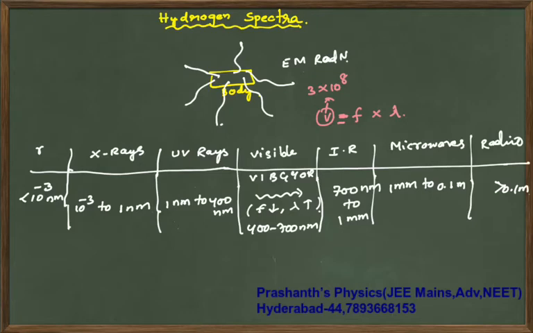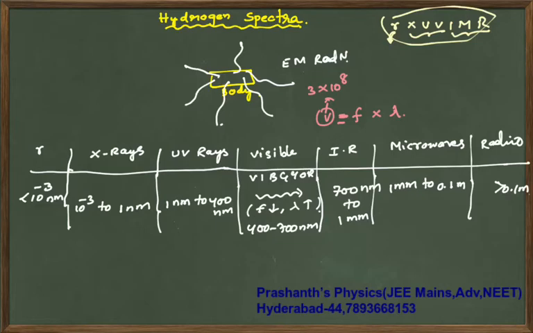Now, how to remember this? For those of you who are struggling, I would remember it this way: gamma, XUV, IMR is the sequence. Gamma rays, X-rays, like XUV, Mahindra XUV. IMR, immediate requirement. Gamma is a kind of powerful radiation. You can keep your own shortcut in your brain to remember this.